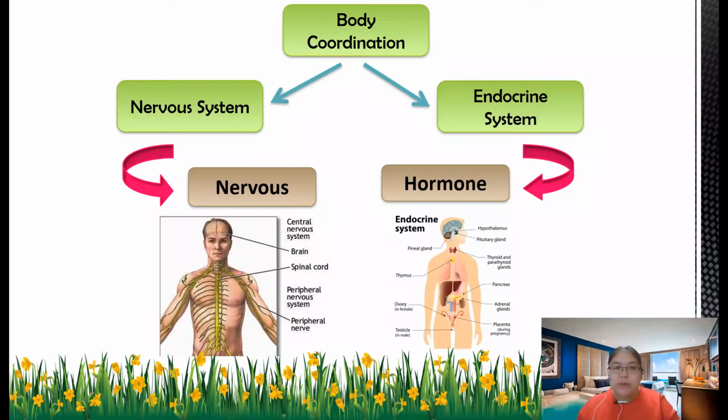Now we're going to see the second one. This one is body coordination. It is separated into two parts. The first one is the nervous system. The nervous system works through our nerves. They send nerve signals. Normally the nervous system is the faster one.